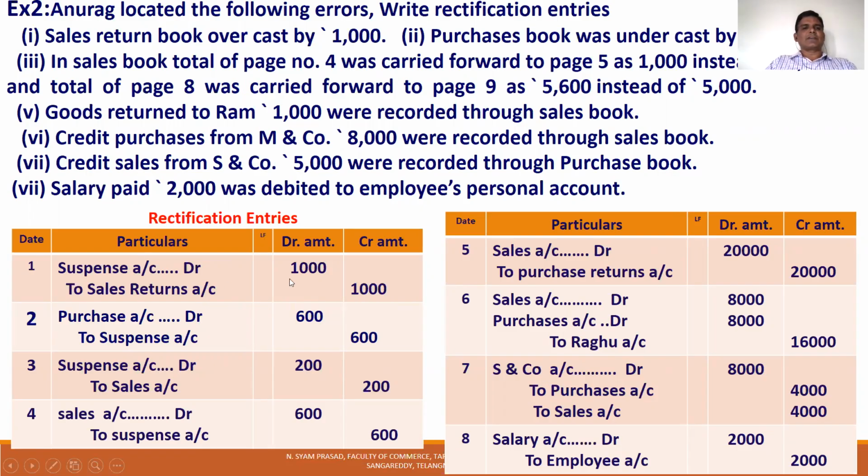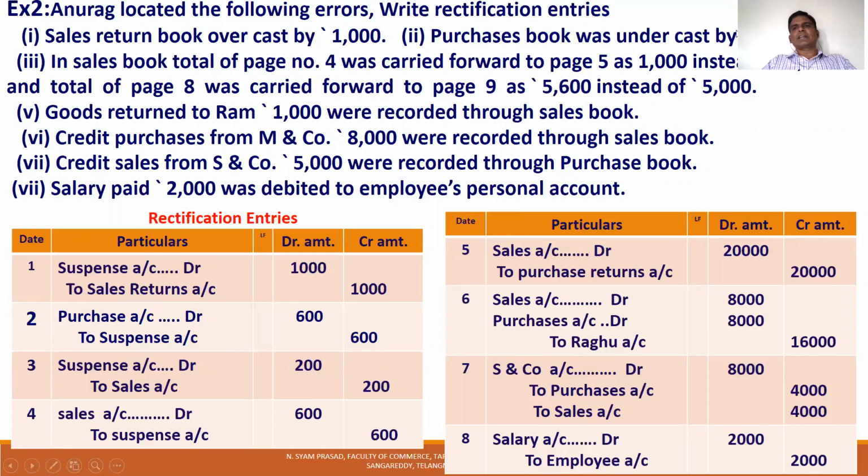That's why suspense account to sales returns account 1,000. Overcasting means 1,000 extra is there, so 1,000 extra is on the debit side. To rectify the 1,000 extra on the debit side, you credit the sales returns account 1,000, and the error is rectified. So sales return book overcast means the sales returns account shows a debit balance 1,000 extra, rectified by crediting the sales returns account.